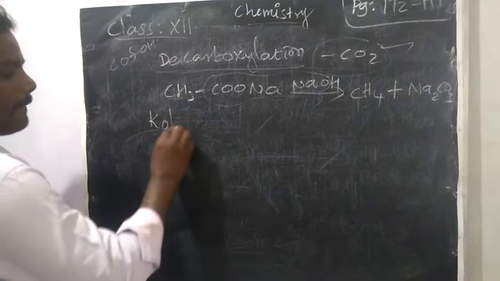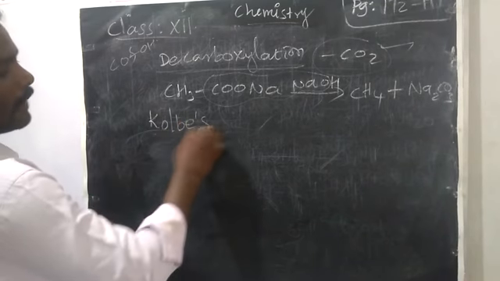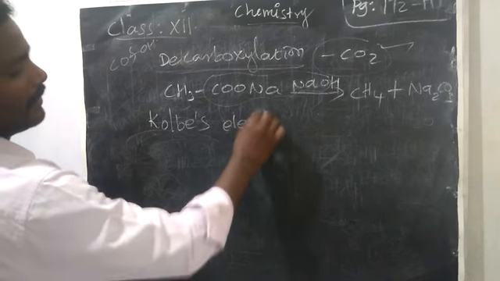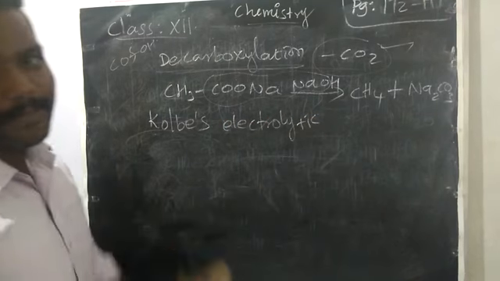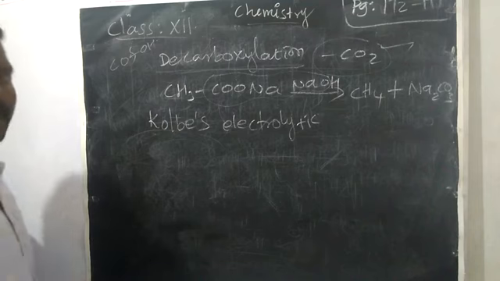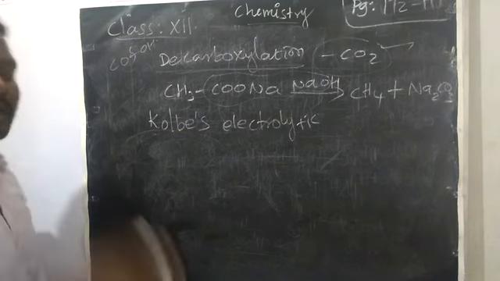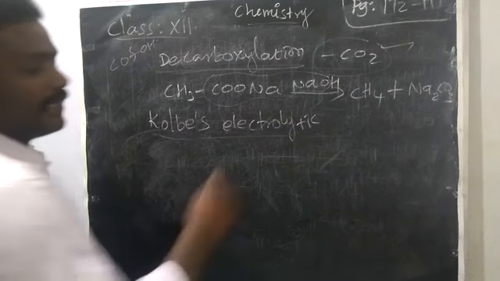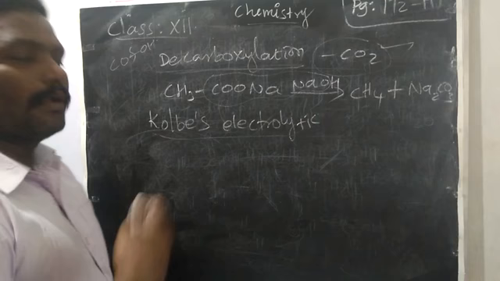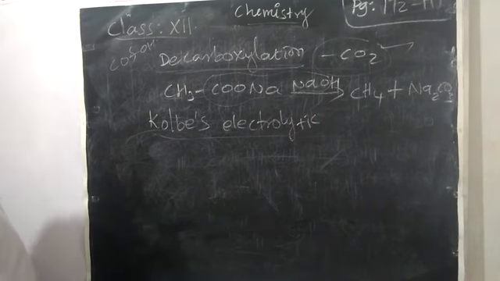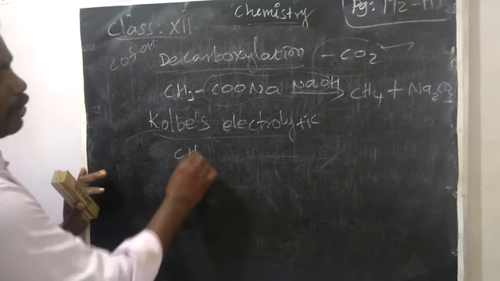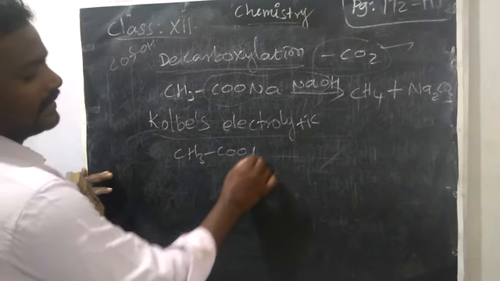Kolbe. See, Kolbe reaction is separate from Kolbe's electrolytic reaction, because the electrolytic reaction will give some product, while the Kolbe reaction will give some organic aromatic compounds. Okay, right. For Kolbe's electrolytic reaction, we are going to take 2 moles of sodium acetate,